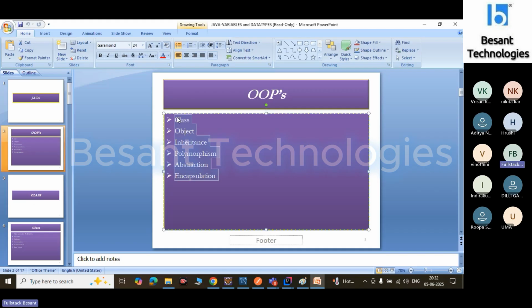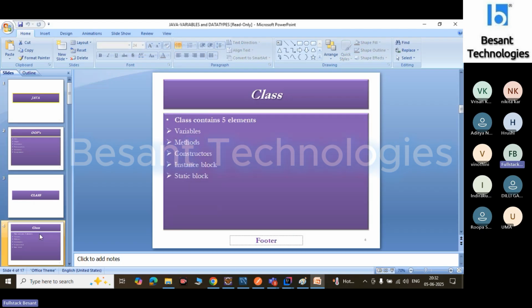Then from the next class onwards, I will explain what a class is, how to create a class, what an object is, and what elements we can use inside a class: variables, methods, constructor, instance block, and static block. What is a variable? There are three types of variables: local variable, instance variable, and static variable. How do we create and access a variable, what rules do we have to follow, and what are methods? How many types of methods are there? How do we create and access a method, and what is a constructor and how do we create and access it?